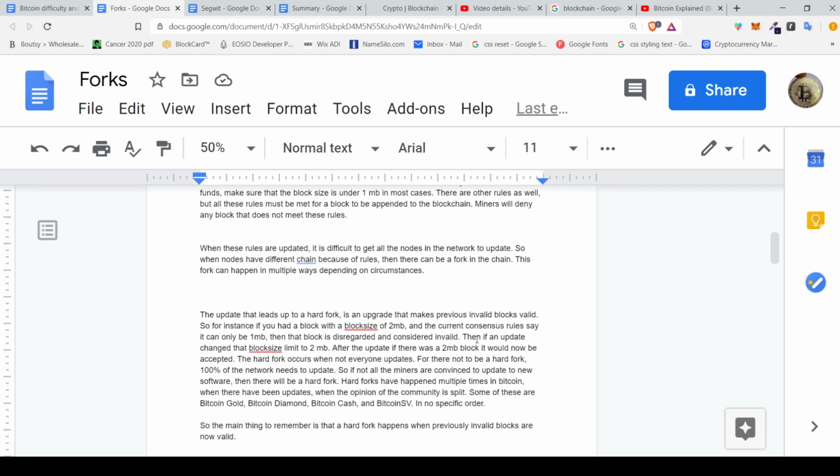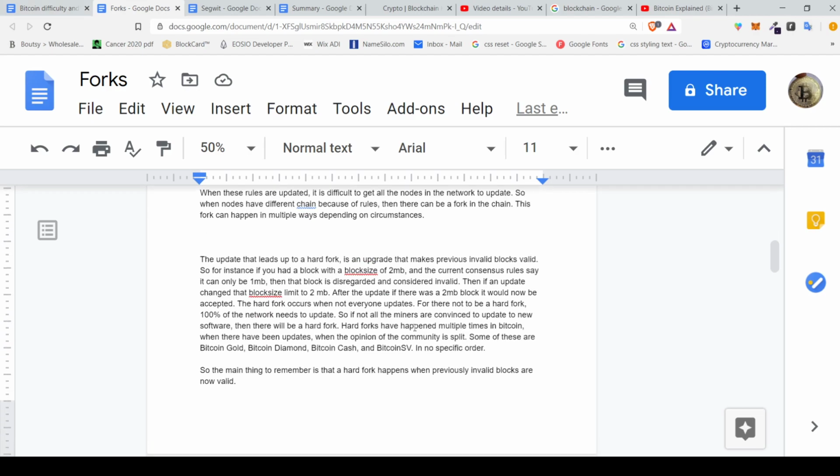When these rules are updated, it is difficult to get all the nodes in the network to update. So when nodes have different chains because of the rules, then there can be a fork in the chain, and this fork can happen in multiple ways depending on the circumstances. So the type of update that would lead you to a hard fork is an update or upgrade that makes previously invalid blocks now valid.